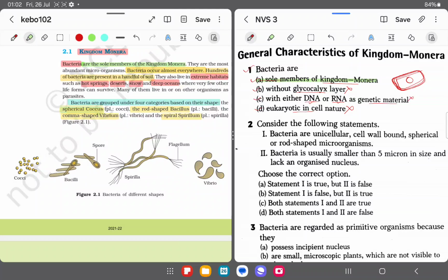Okay, so as you can see here in the NCERT book, in the first line of kingdom Monera it is given, bacteria are the sole members of kingdom Monera.